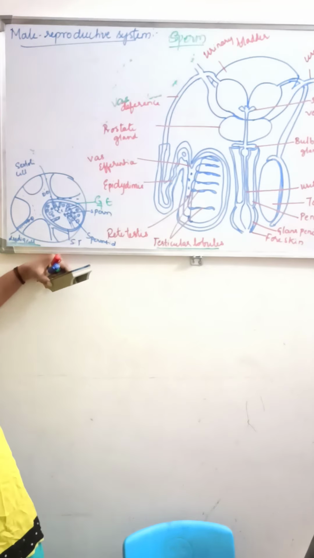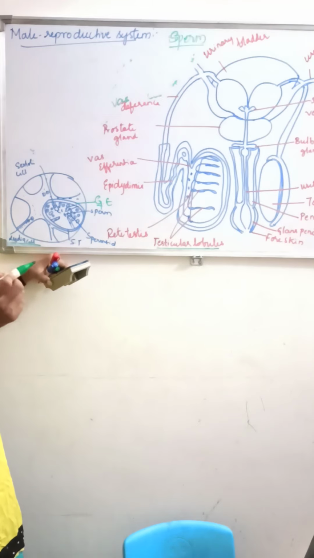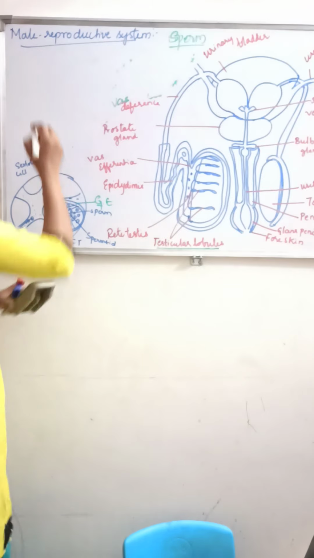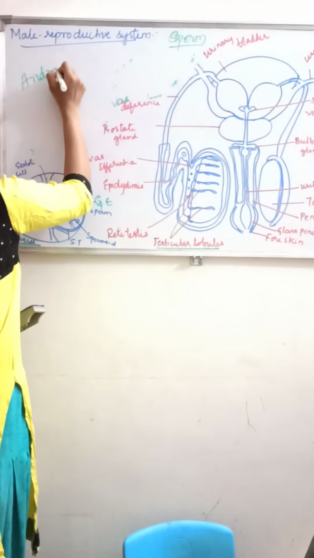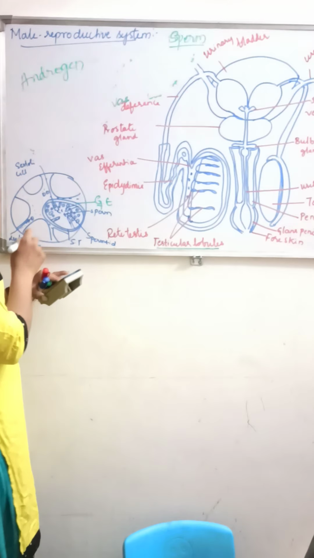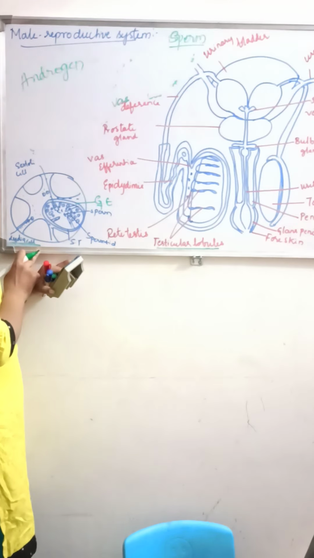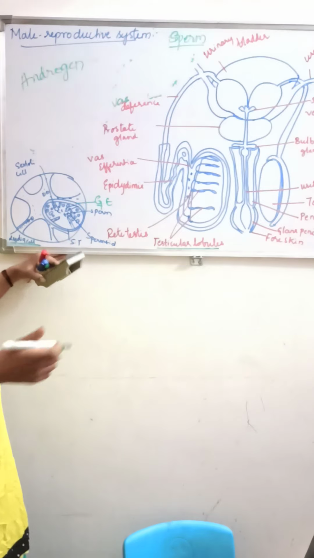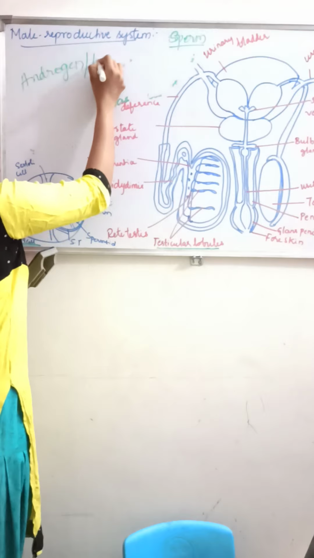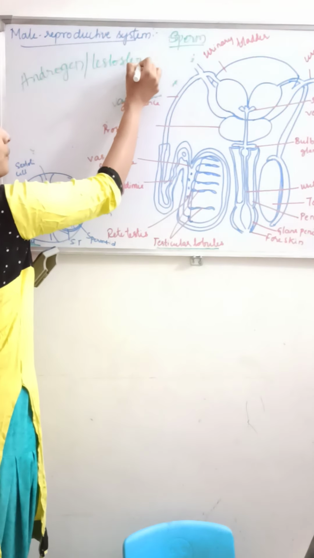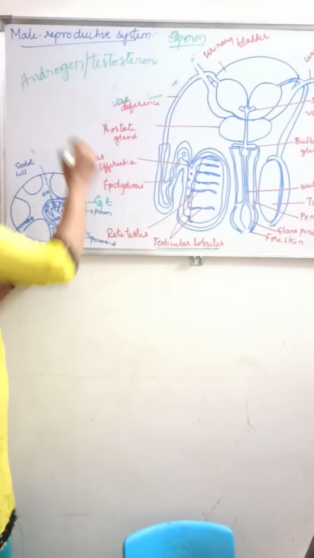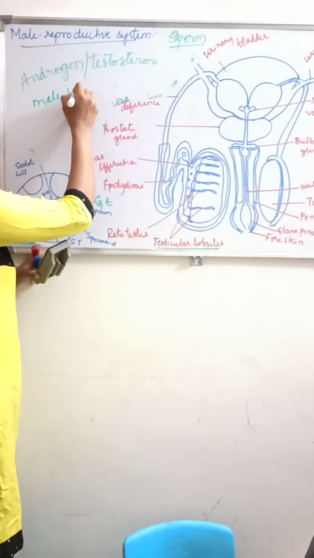These Leydig cells will synthesize and secrete the male hormone, the testicular hormone called androgen or testosterone, which is also called the male hormone.